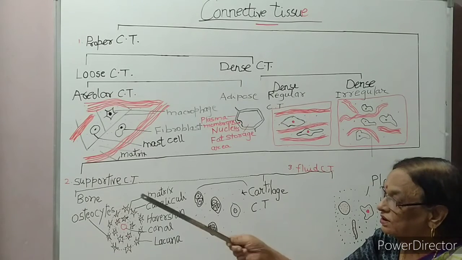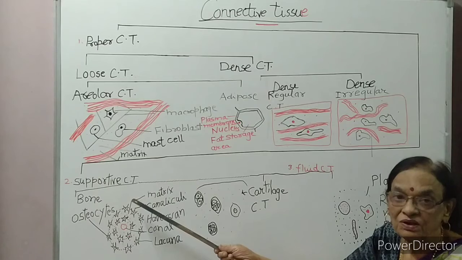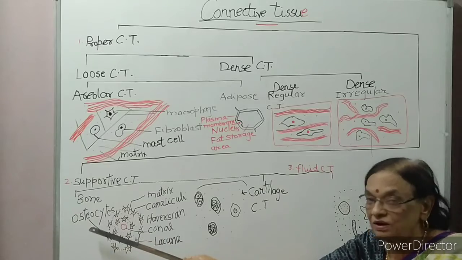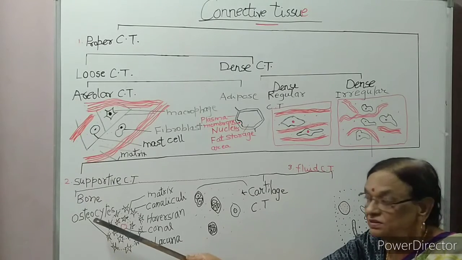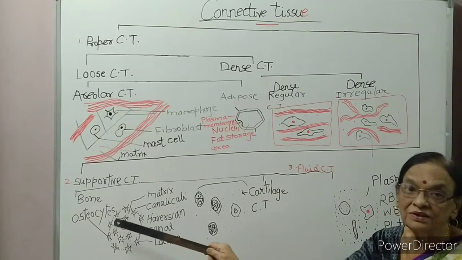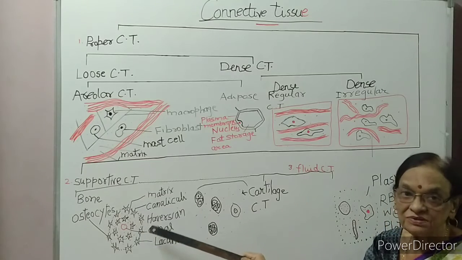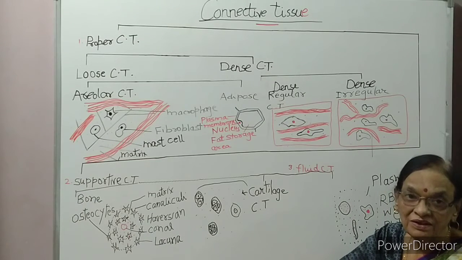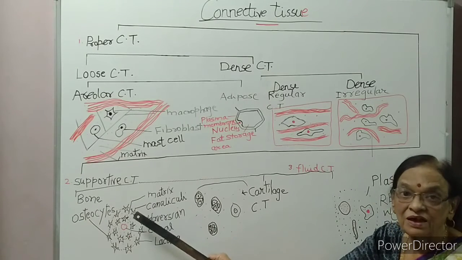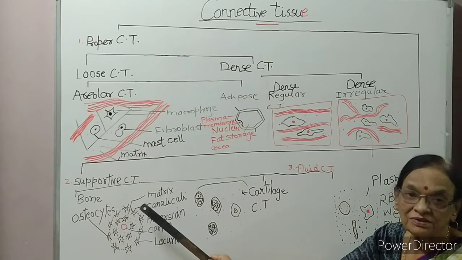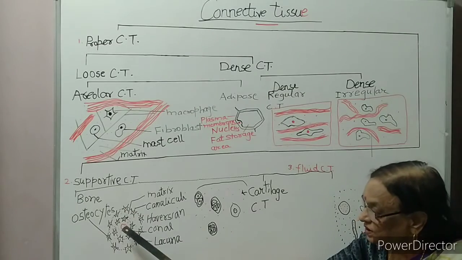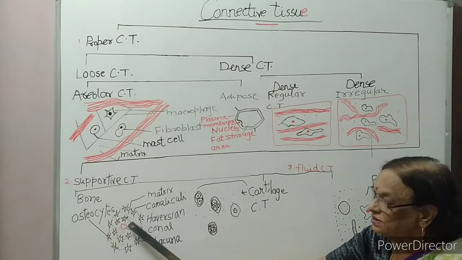What is a bone? It is the hardest tissue of our body. The bone cells are called osteocytes. These bone cells are arranged in concentric lamellae. Concentric means round. Bone cells are arranged in a round manner. What is the structure of a bone cell? Bone cells have a Haversian canal in the center.